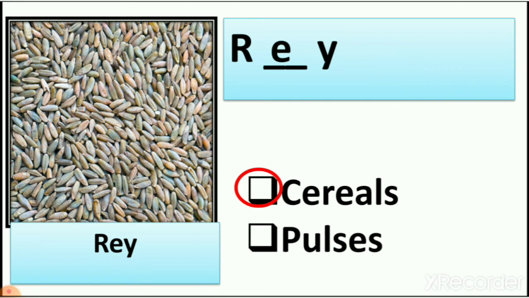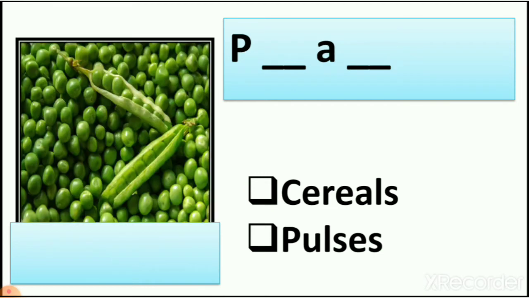So let's see which is next one. Yes, it is green color vegetable, right? So why do we add it in cereal and pulses? No, it is not vegetable. It is a pulse. Why? Because we dry it and we use it. We use it as a vegetable also. But it is a pulse we eat.